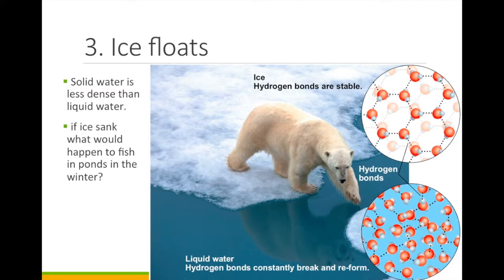This is really important for aquatic life. Think about what would happen to fish that live in ponds that freeze over in the winter. The fish wouldn't be able to survive in the winter because there would be a solid block of ice.